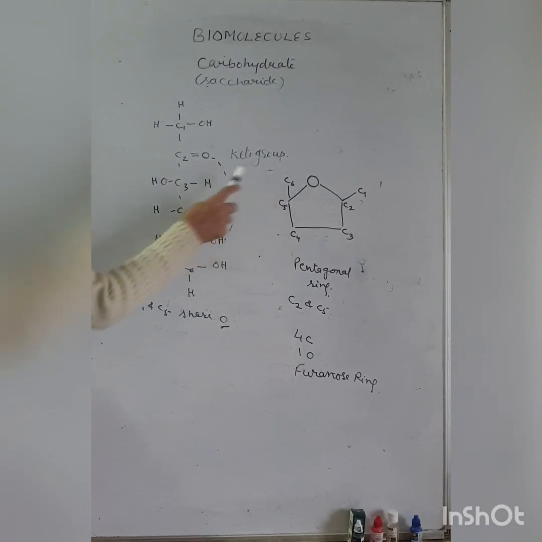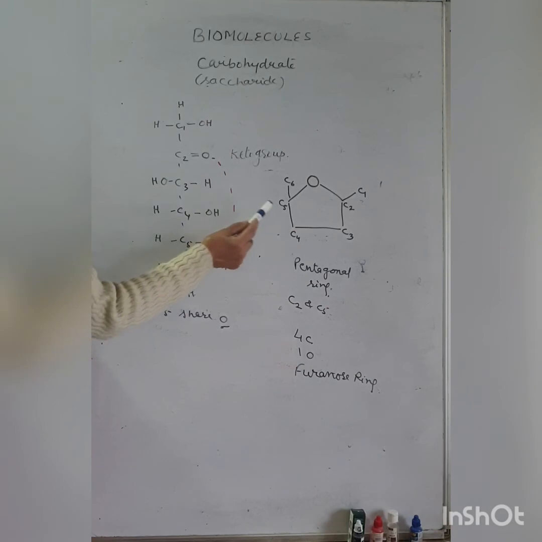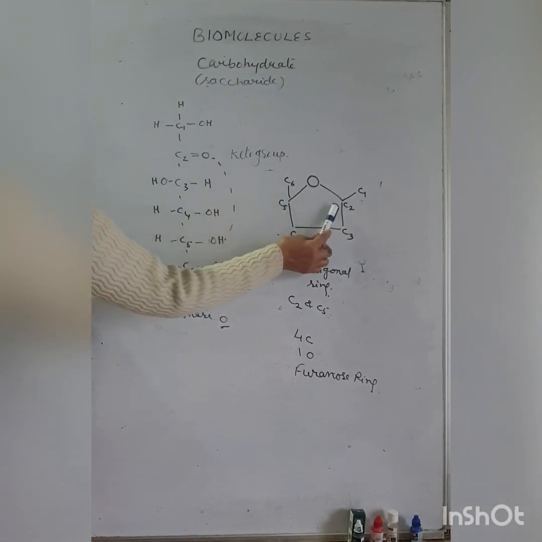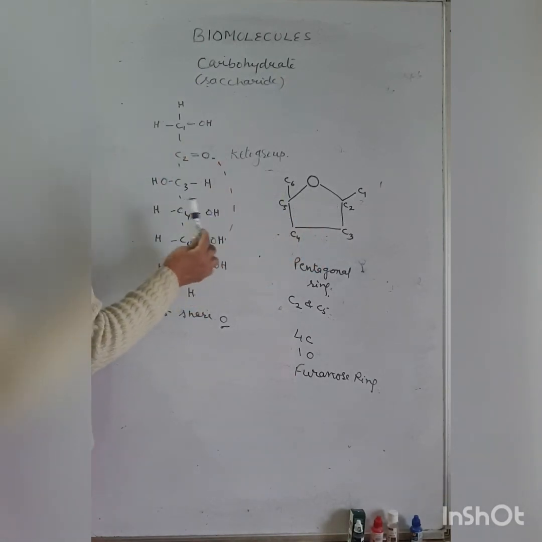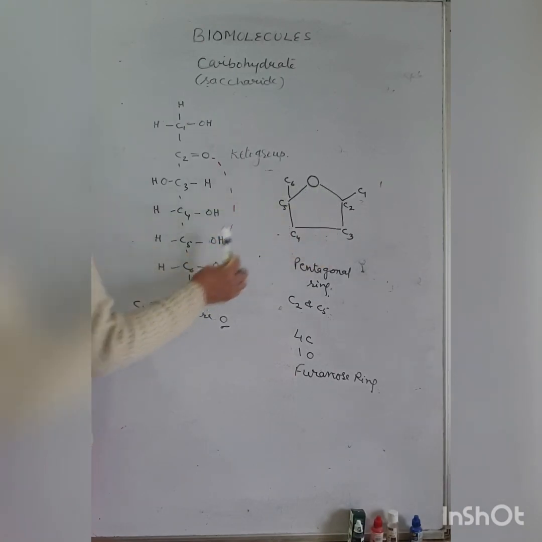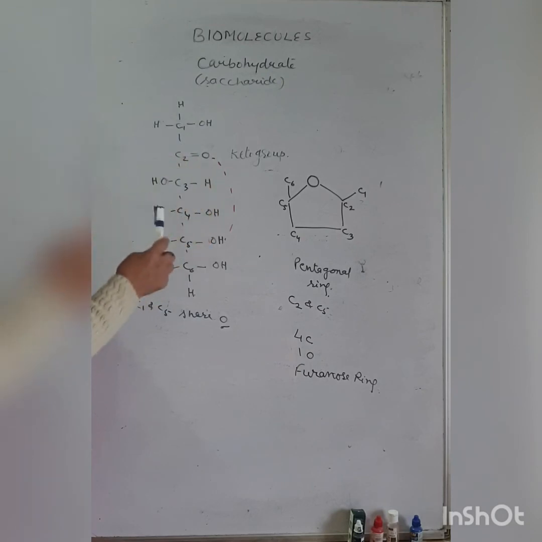The bond is formed between carbon number 2 and 5, so the oxygen is shared with carbon number 2 and 5. In the aldose sugar, the oxygen is shared with carbon 1 and 5, that is, the 5 carbon and 1 oxygen form the pyranose ring.